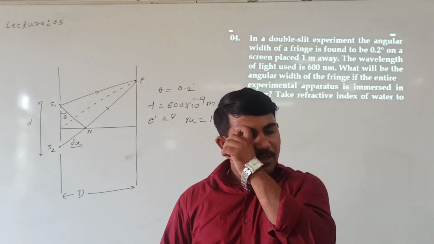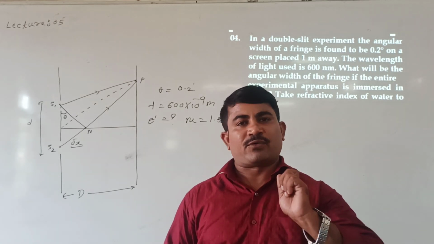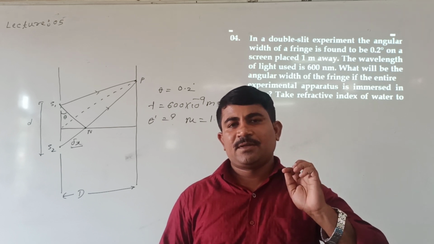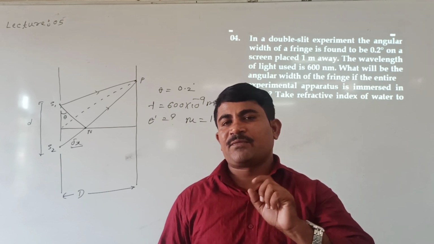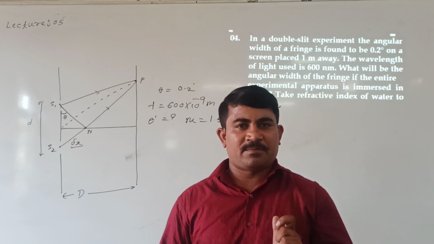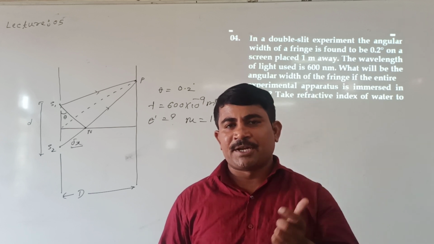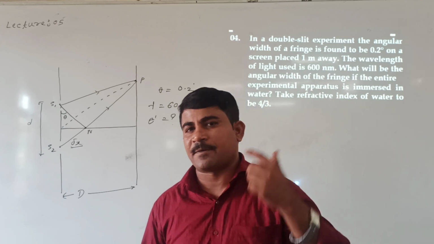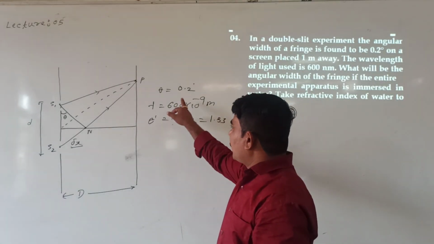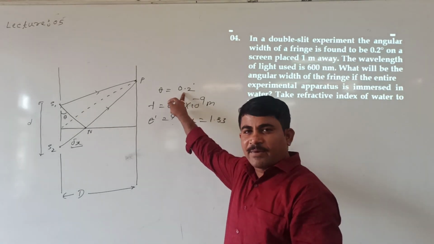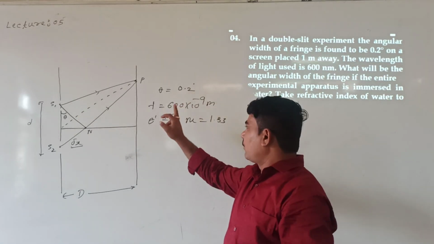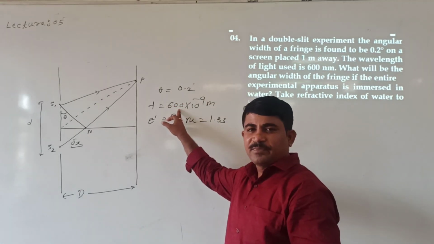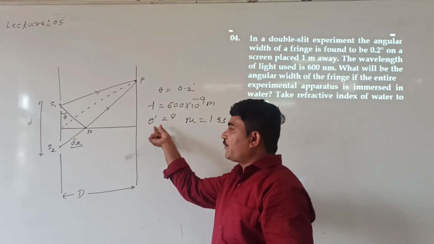See here. To understand this, we know refractive index. In what way can I define it? Refractive index I can define as the ratio of speed of light in medium, or the ratio of wavelength of light in medium. Similarly, the ratio of angular fringe width in medium. In air, how much angular fringe width is available? 0.2 degree is available, for this wavelength.